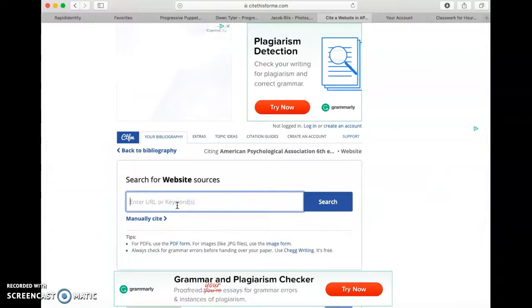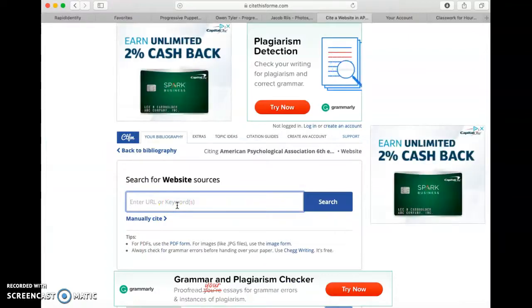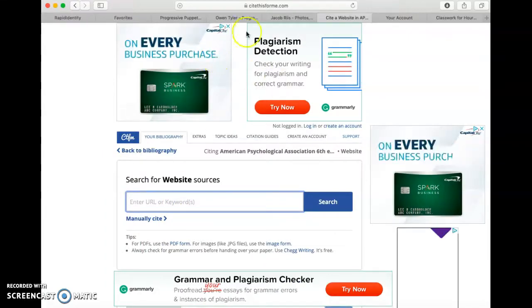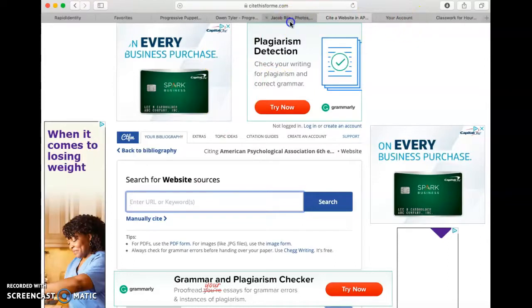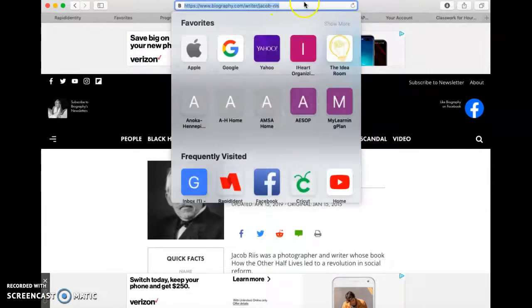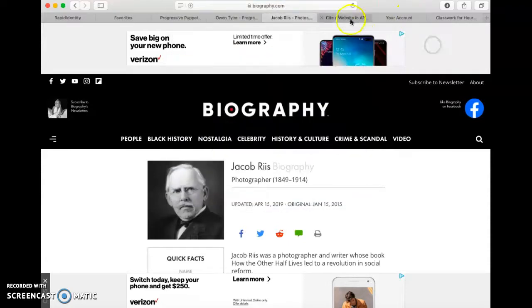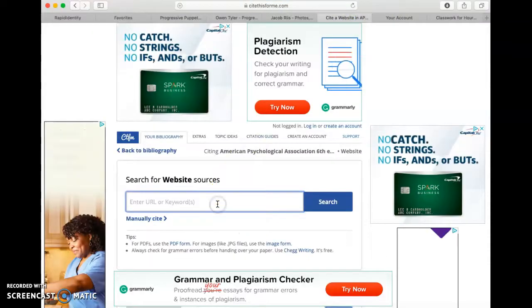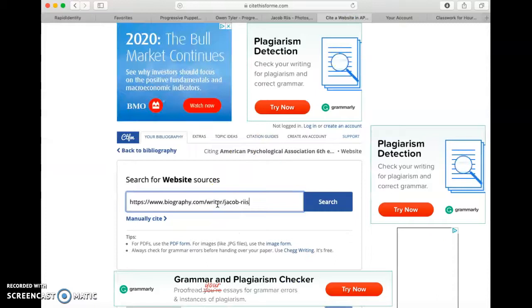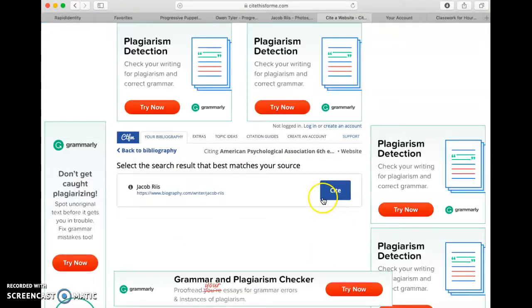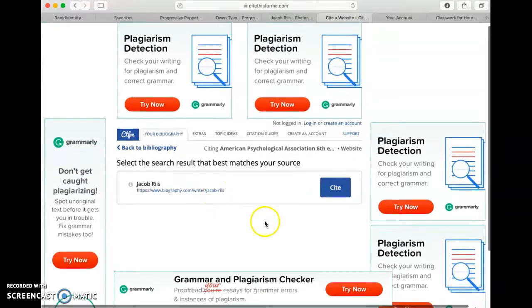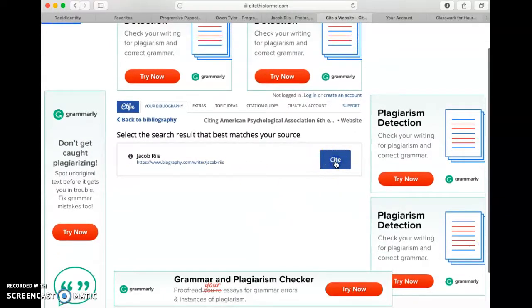You can enter the URL, which is what you just copied from that other page. So here's that article. This is the URL. Command C will copy it, and then here in this blank, you're going to press Command V to paste it and search. Okay, it's found it. You now need to click the button that says Cite.